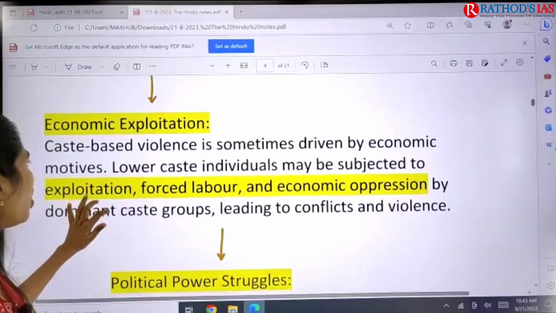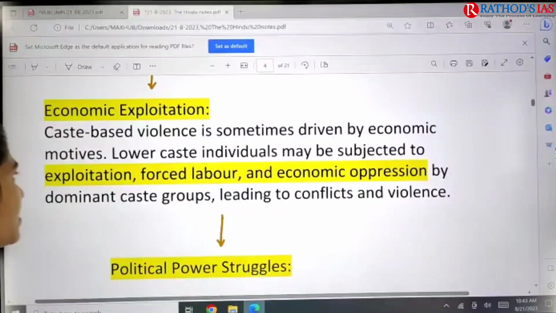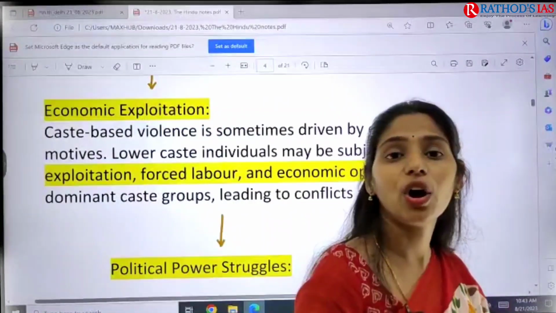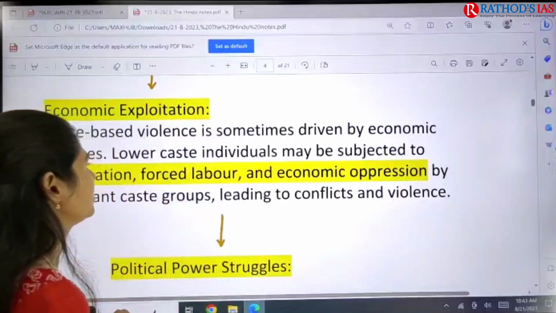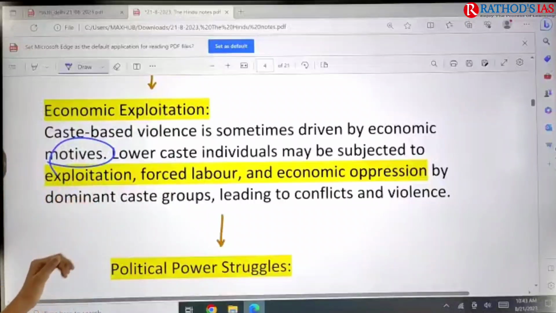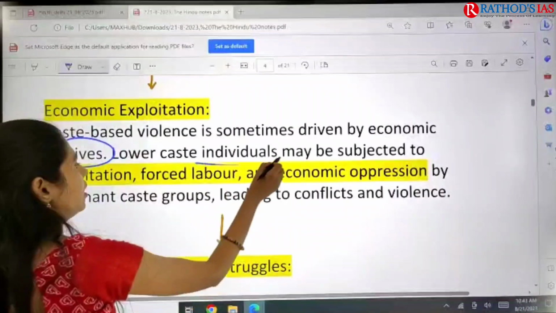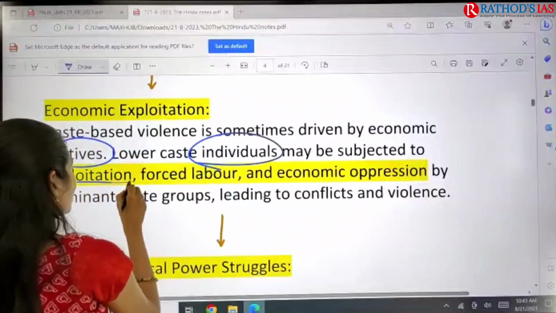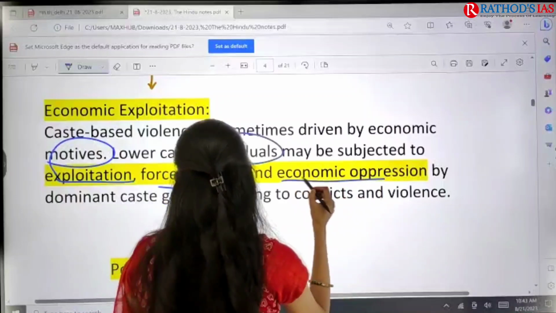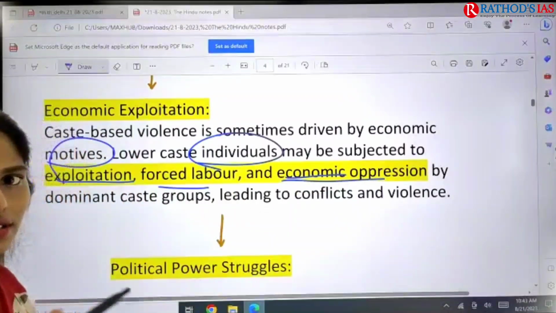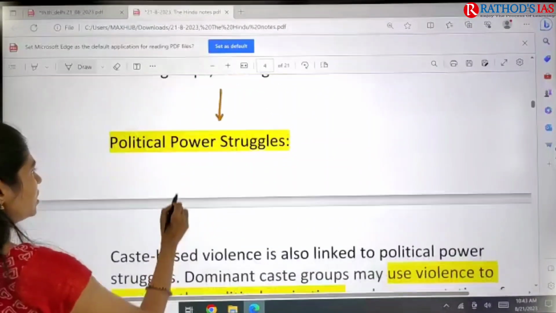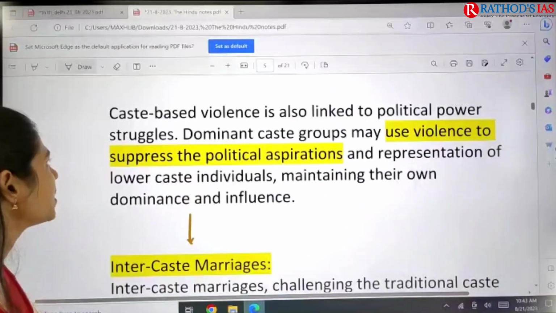The next one is economic exploitation. Sometimes caste-based violence happens for economic motives. For example, people are subjected to exploitation and even forced labor, and economic oppression is seen because of this discrimination.